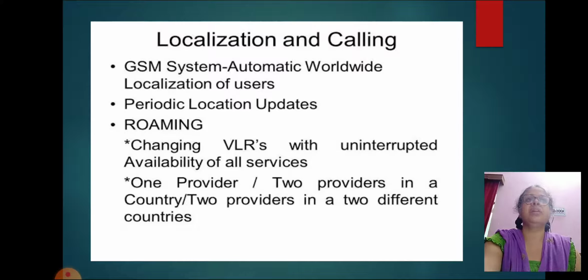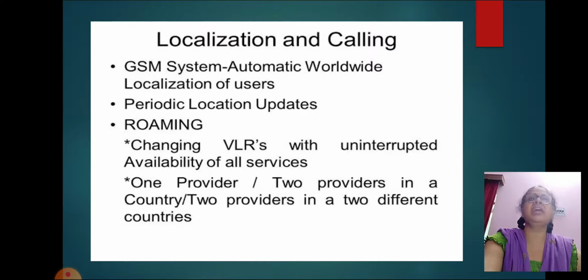So we can say the fundamental feature of GSM is the automatic worldwide localization of users, in which the system performs periodic location updates. How is it done? GSM uses the IMSI for international unique identification of a subscriber.